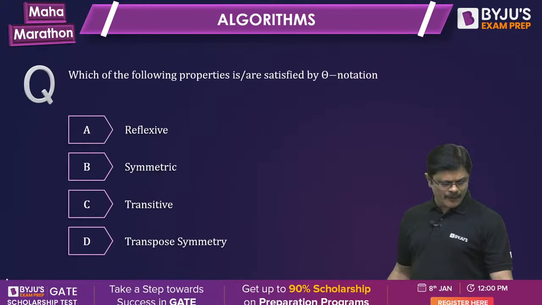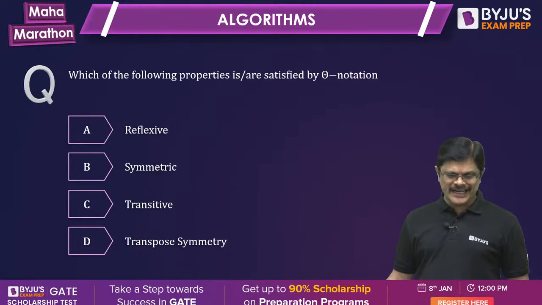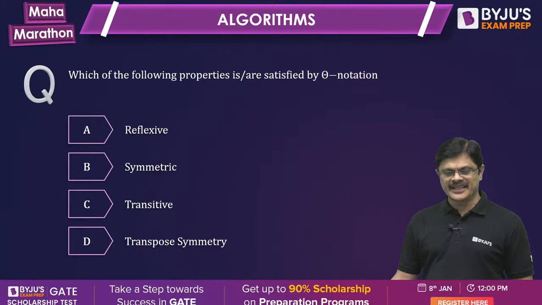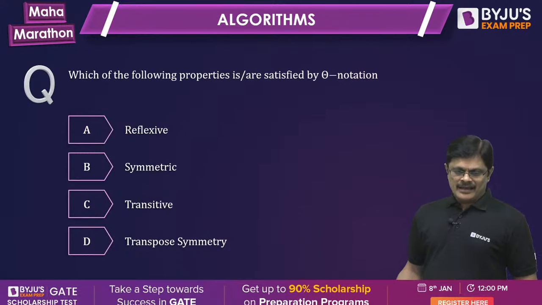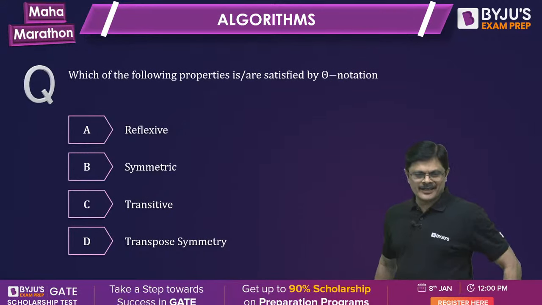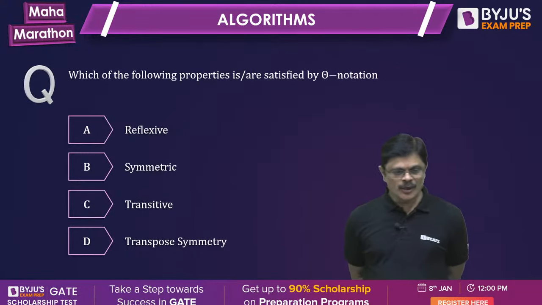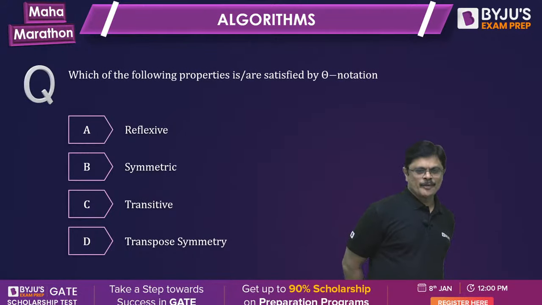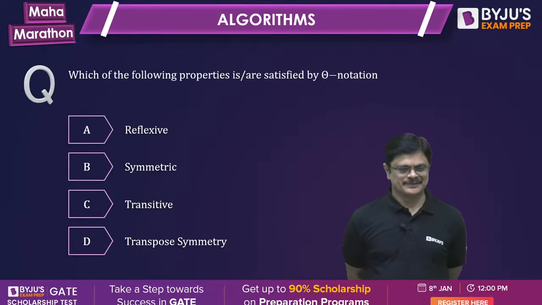Which of the following properties? Okay, only transitive is satisfied by theta notation. A, B, C, D. Saurabh Mishra says only B.